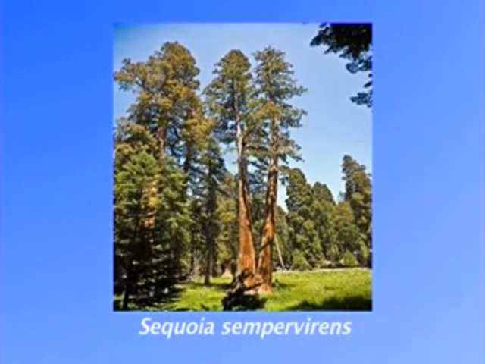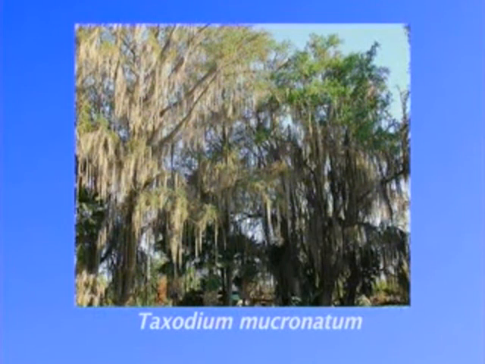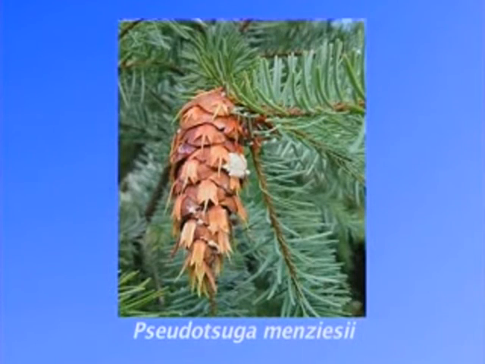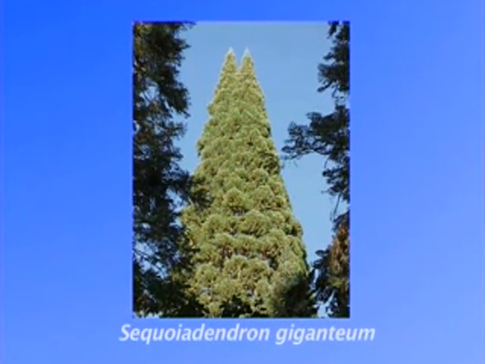Sequoia sempervirens, the coast redwood, Eucalyptus regnans, the Australian mountain ash, Taxodium mucronatum, Montezuma cypress and Pseudotsuga menziesii, the coast Douglas fir, are amongst the tallest trees of the world. And Pinus longaeva, the Great Basin bristlecone pine, and the Sequoiadendron giganteum, giant sequoia, are amongst the largest trees of the world.